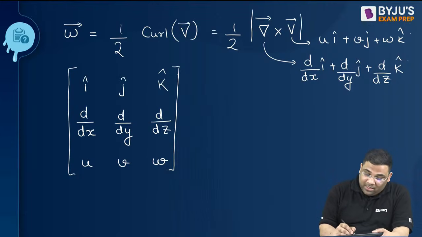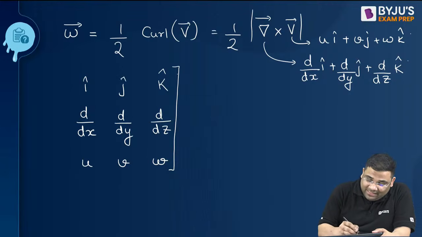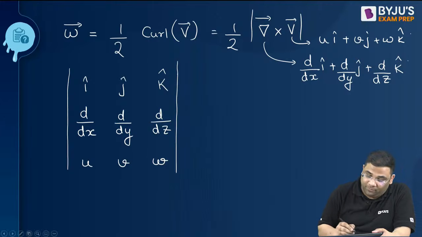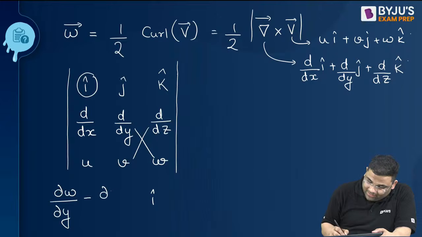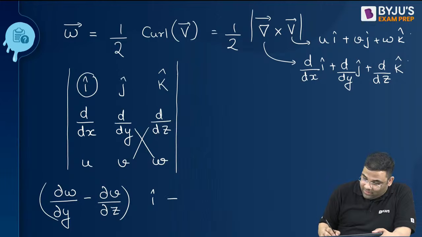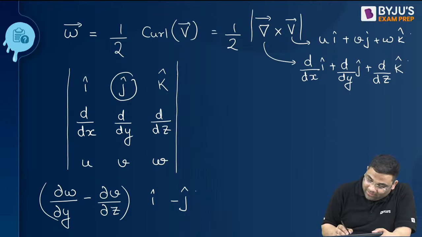See. Now you know cross product, na? This is just finding the determinant, right? You remember determinant? If you don't remember, I will tell you. I cap, then what? Yes, dw by dy minus dv by dz, I cap. Understood? Plus or minus, minus. Remember determinant.